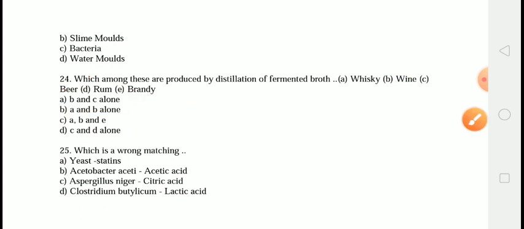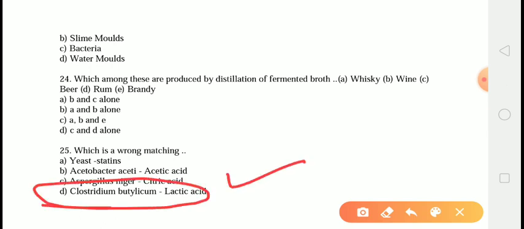And the last question is, which of the following is wrongly matched? The correct answer is answer number D, that is Clostridium butylicum. This option is incorrect because Clostridium butylicum is a gram-positive bacteria that produces butyric acid, not lactic acid, which has been demonstrated to limit lipid decomposition in the liver, restoring the gut barrier function besides improving the inflammatory hepatic status. Therefore, option D, Clostridium butylicum, is wrongly matched.